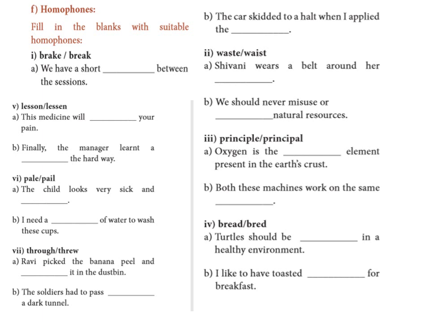Second one, waist, waste. Shivani wears a belt around her dash. Which one? Good. Next, we should never misuse or dash our natural resources. Another homophone, principle, principal. Oxygen is the dash element present in the earth's crust. Both these machines work on the same dash.